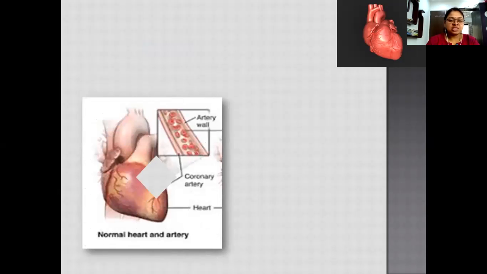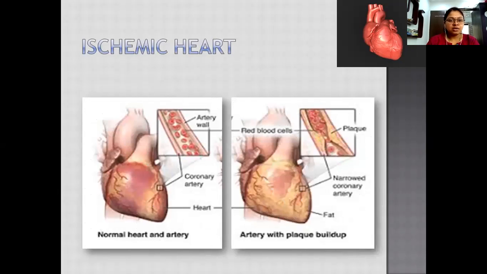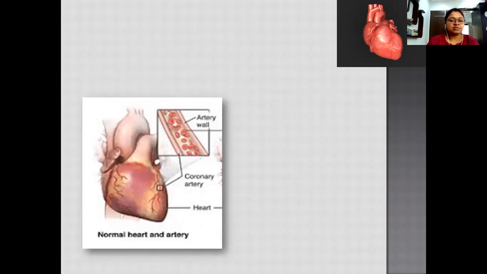Now let's see the difference between an ischemic heart and a normal heart. In the case of a normal heart, we have a normal coronary artery wall, which supplies blood to the heart. Along with blood, it supplies nutrients and oxygen, which are required for normal function of the heart.